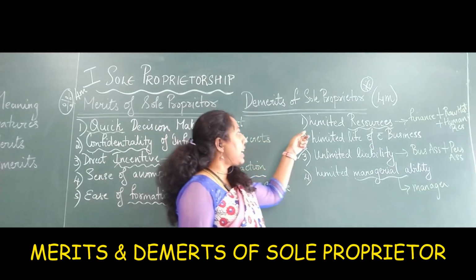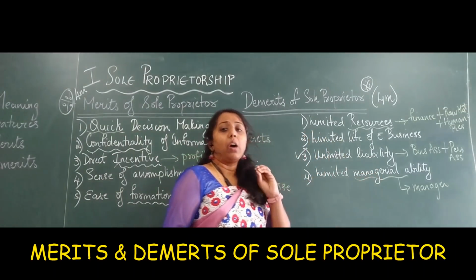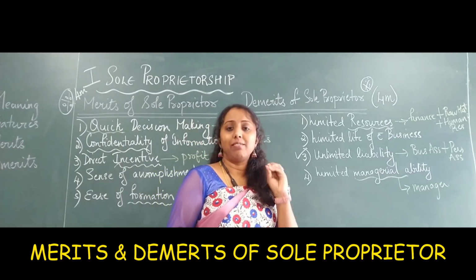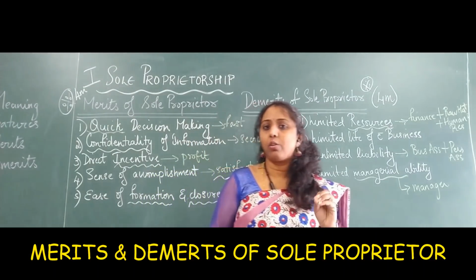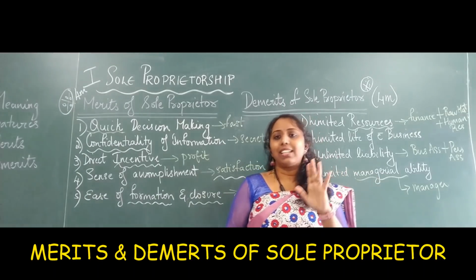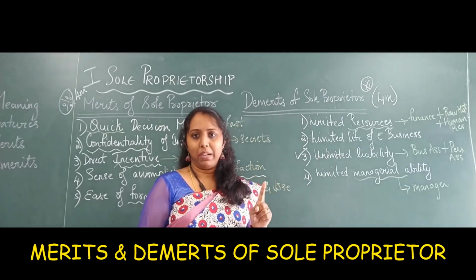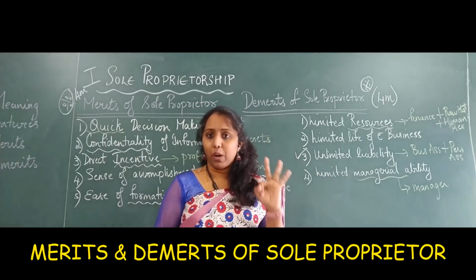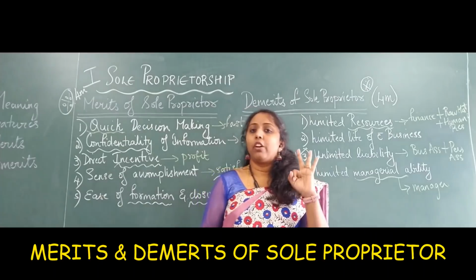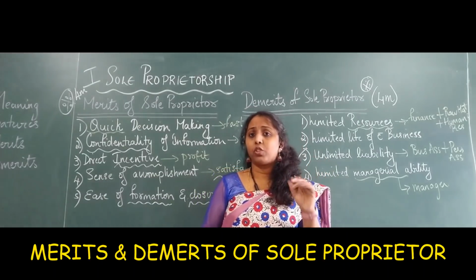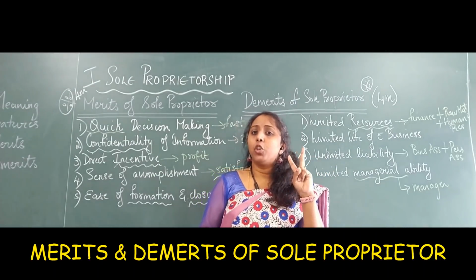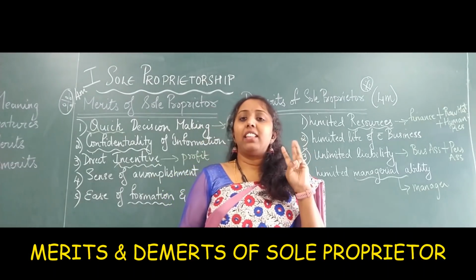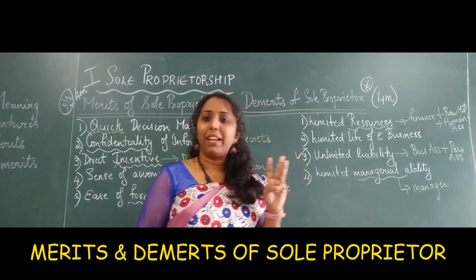Then the next one is limited resources. There are certain words which you need to understand in business studies, and these words will continue even into your first year and second year. Example, one word is unlimited liability. Second word is resources. Resources refers to three things: finance, human resources, which refers to employees, and the third, raw materials.